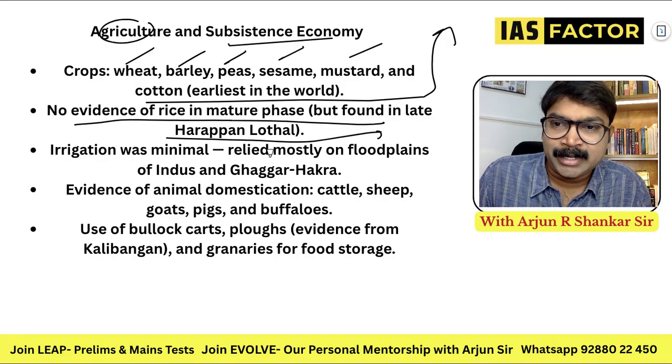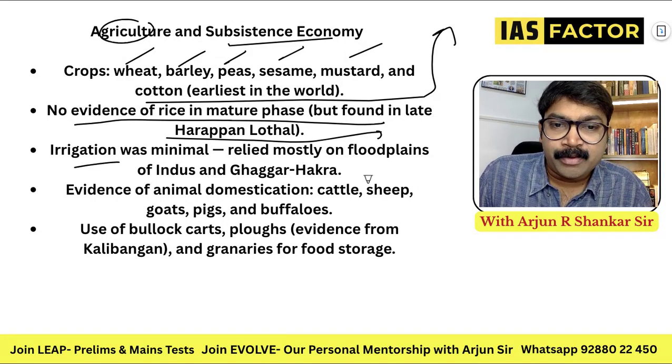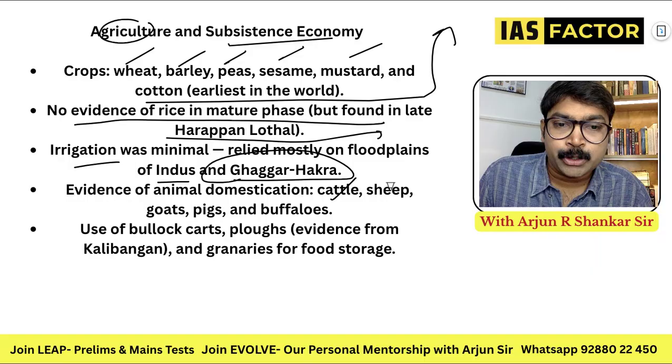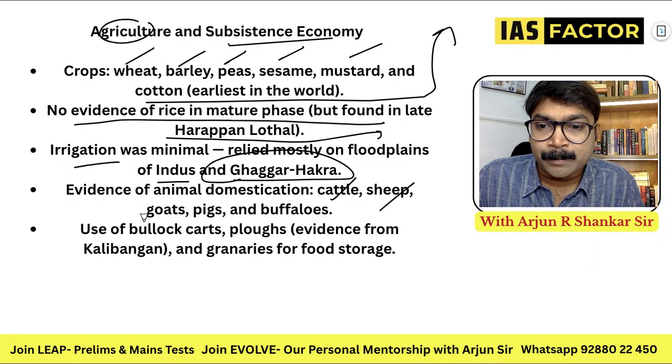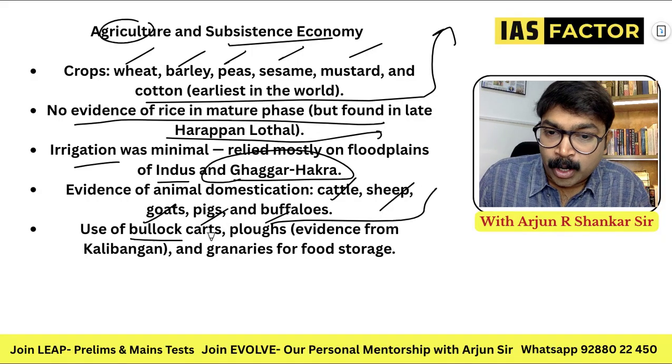Irrigation was minimal, mostly from the floodplains of the Indus and Ghaggar-Hakra, a very important river. Domestication: cattle, sheep, goat, pigs and buffaloes were all known to them. Use of bullock carts, with evidence from Kalibangan.